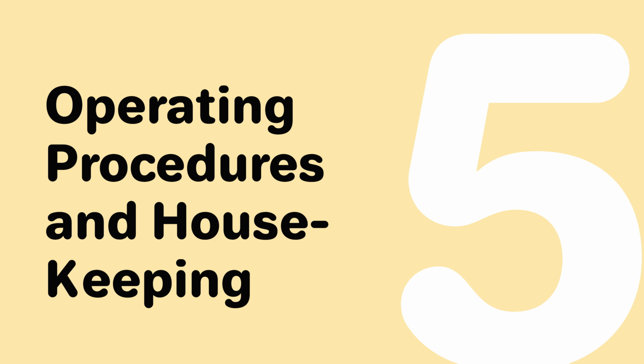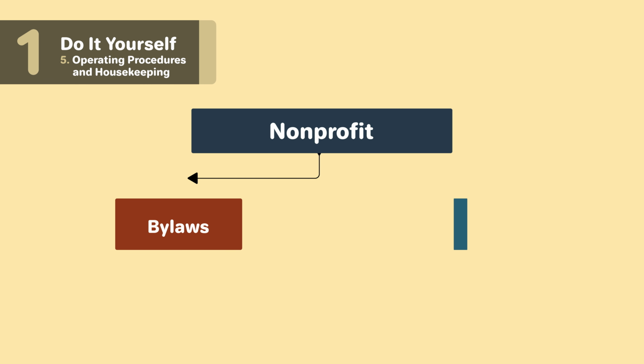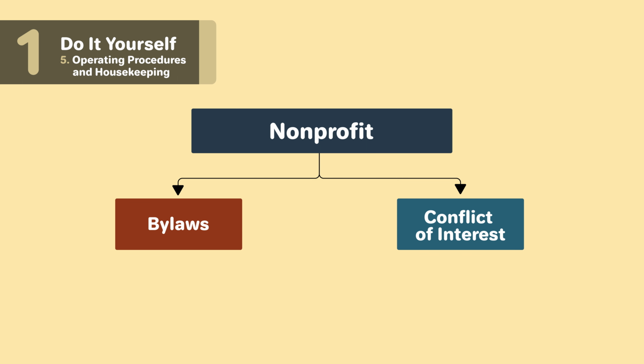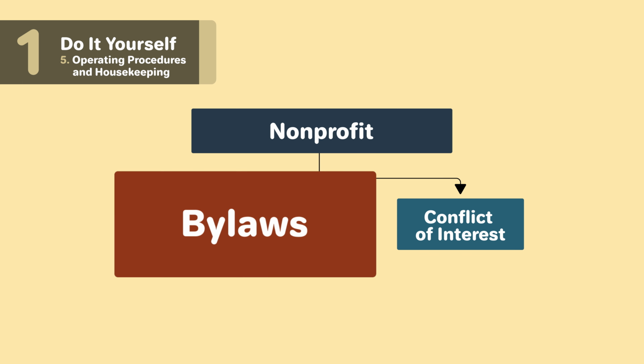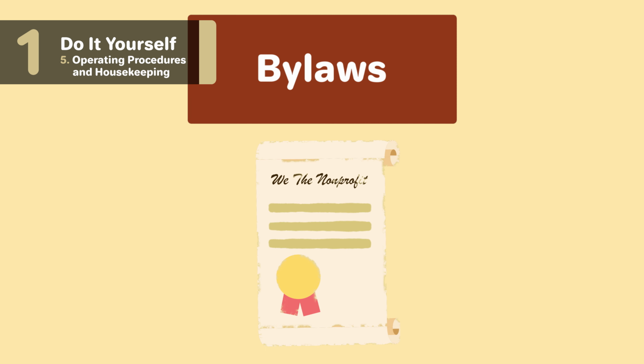5. Operating procedures and housekeeping. Once your nonprofit corporation has been formed, you'll want to start getting the structure of it together and determine how your nonprofit will be run, starting with the bylaws and conflict of interest policy. Your bylaws are the rules that determine how your organization will be governed and run. You can think about it as a constitution for your nonprofit.